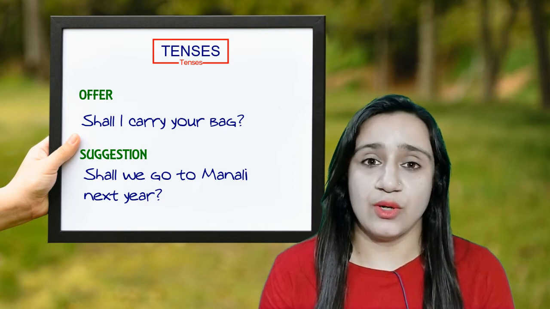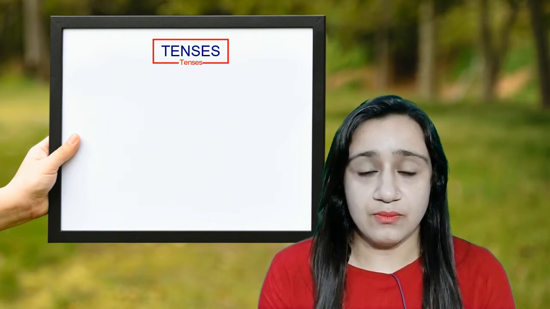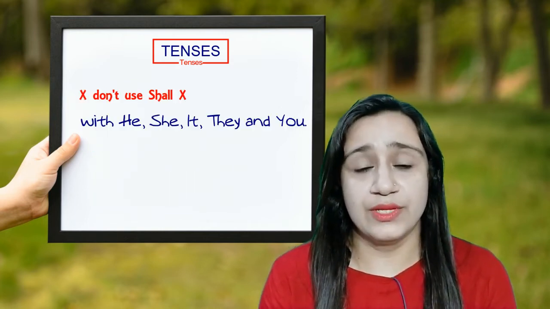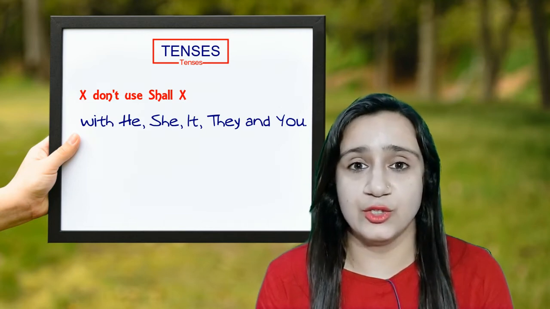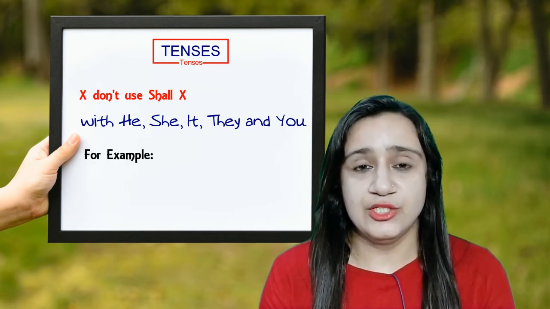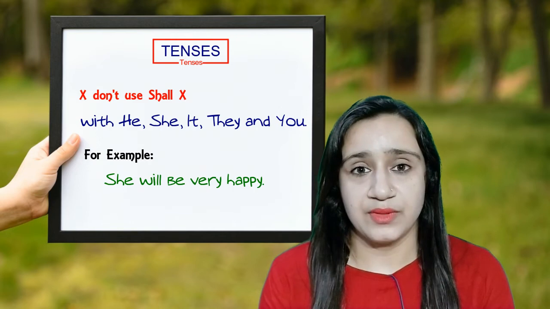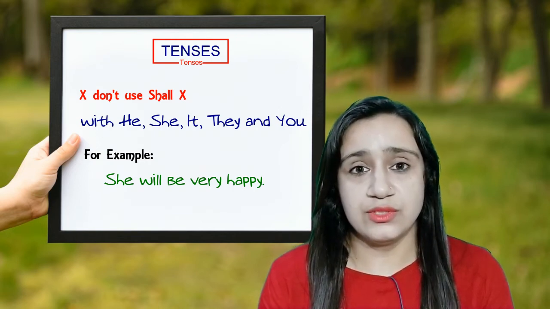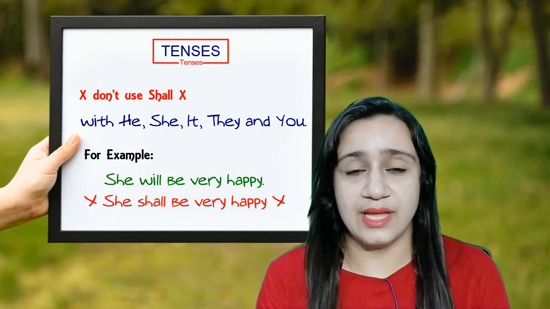And the last but not the least point is, we don't use shall with he, she, it, they and you. For example, she will be very happy. We cannot say she shall be very happy. That will be wrong.